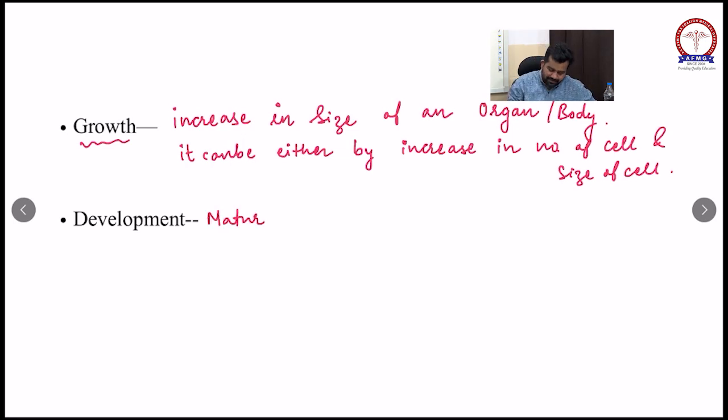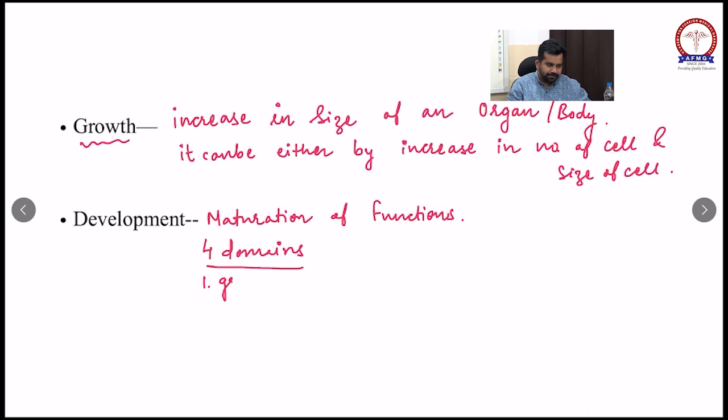Now what is development? Development is a maturation of bodily functions. Development has mainly 4 different domains. So we will discuss these 4 different domains of development.